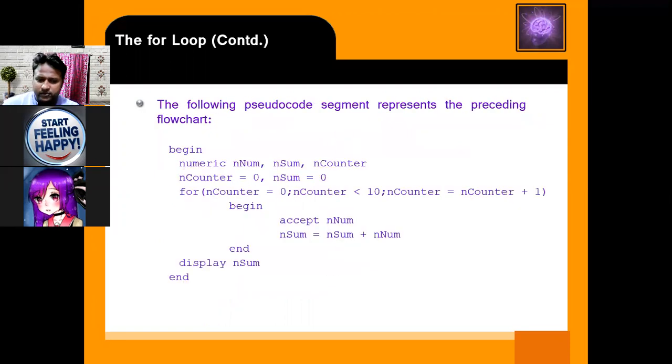Now check here. Here we are using a for loop which is used to display the sum of 10 numbers. So begin, numeric n counter, sum, then counter equals 0, sum equals 0. So the two variables we are initializing to 0, counter 0 and sum 0. So counter is 0. Yes, 0 is less than 10. Condition is true. 0 is less than 10. Now n counter equals counter plus 1.